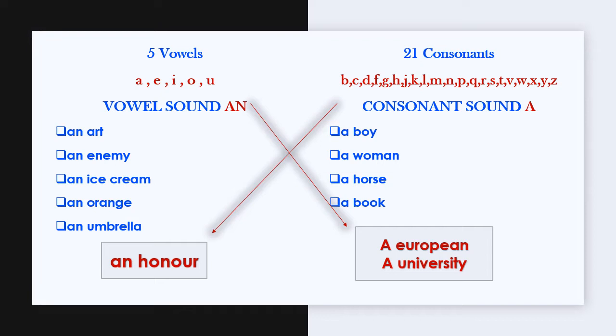There is E but the sound is ya, which is a consonant sound, so we have to use a here. University: there is U, which is a vowel letter, but the sound is ya, so a university. We have to use a here. So these are the vowel and consonant sounds related to an and a.